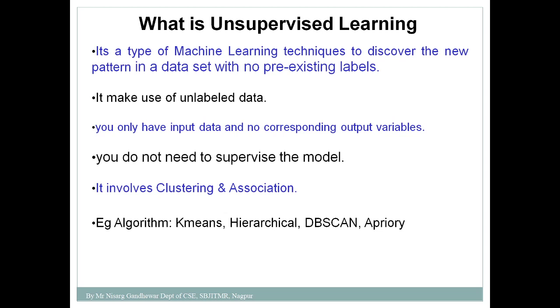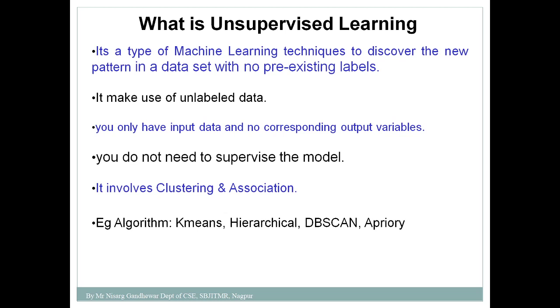In unsupervised learning you get a data set where data is not labeled, and the machine will try to discover a new pattern by itself. In another way, we can say that unsupervised learning is a kind of self-learning where there is no instructor, no supervisor. The machine has to learn by itself from a given data set. We provide a data set to the machine, and from that data set the machine is going to discover a new pattern by itself.